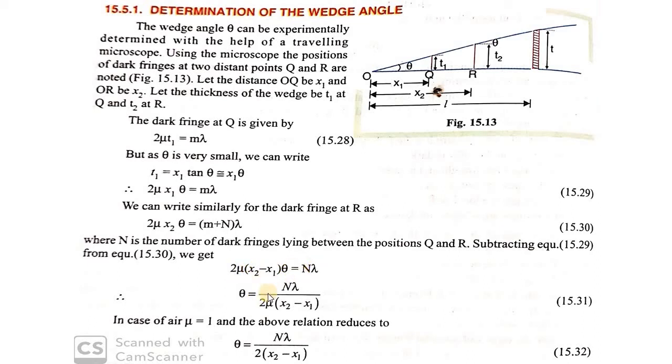When we subtract the two equations, we get the expression for theta: 2 mu (x2 minus x1) theta is equal to n lambda. And in the case of air, we have mu equal to 1, and the above relation reduces to theta is equal to n lambda divided by 2 into (x2 minus x1).